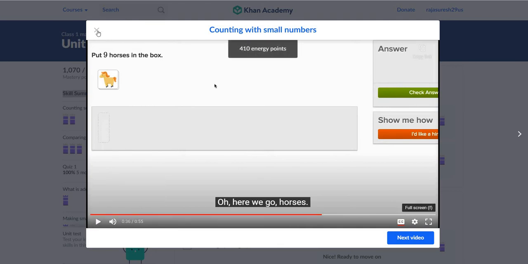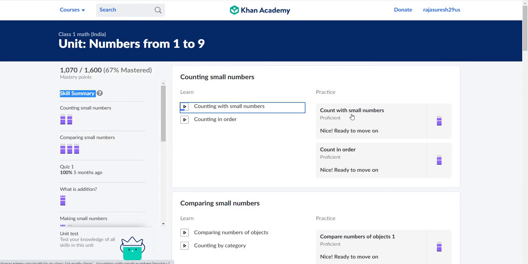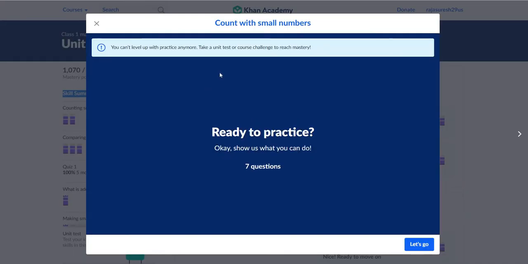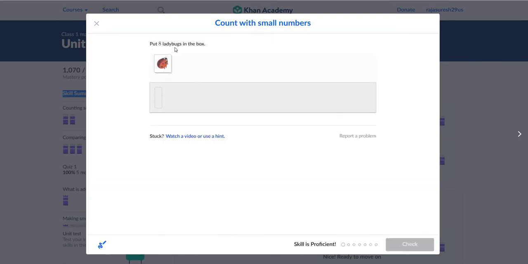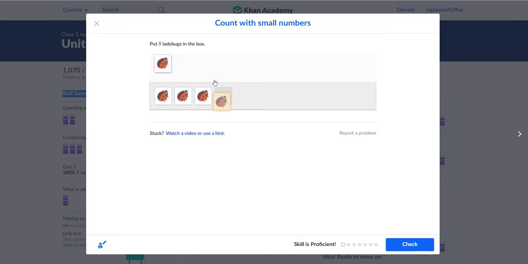Like that you can do the videos, and after that you can go for the practice exam. If you click here, it will ask 7 questions. Let's go, and it will ask the same activity they showed in the video. It is asking for 8 ladybugs in the box. You can count 1, 2, 3, 4, 5, 6, 7 and 8. Now you can check the mark. Yes, it is done now. It is very nice, your kids will enjoy it.